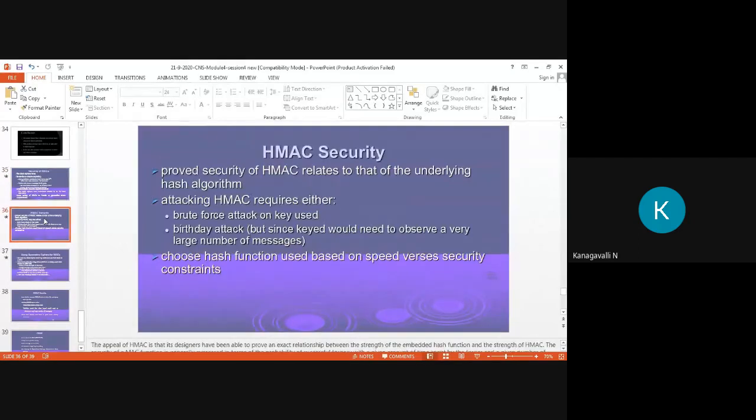We already know the types of MAC, HMAC and CMAC, that is, hashing message authentication code and cipher message authentication code. HMAC security relates to the underlying hash algorithm. Attacking HMAC requires either the brute force attack or birthday attack. You have already seen this, right? So choose your hash function based on speed versus security constraints.